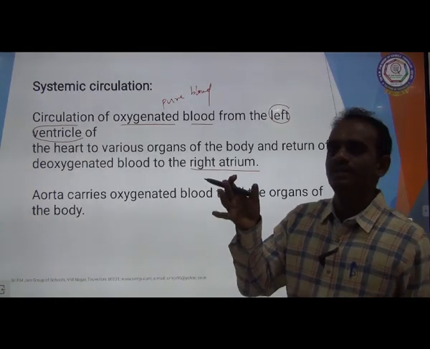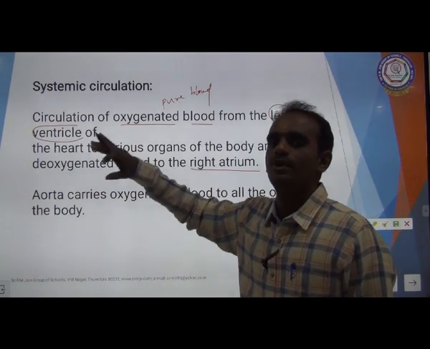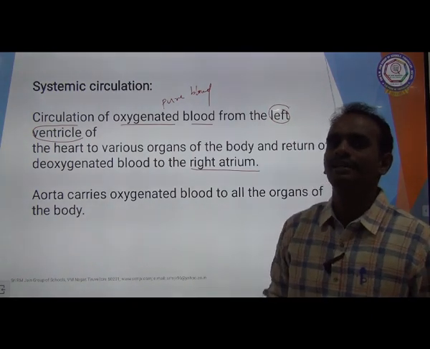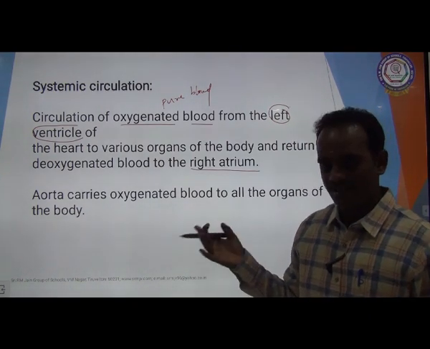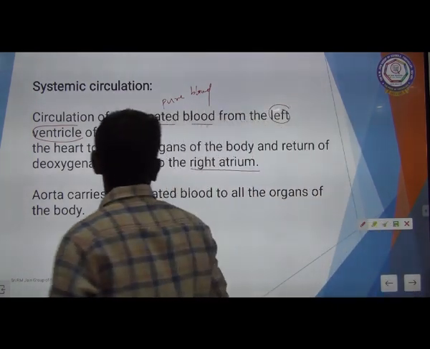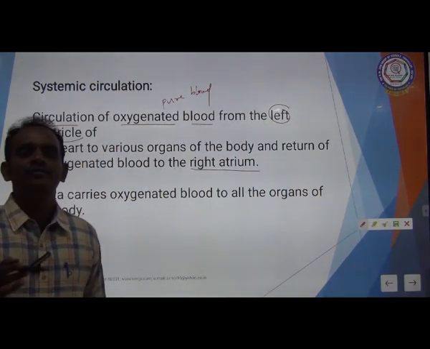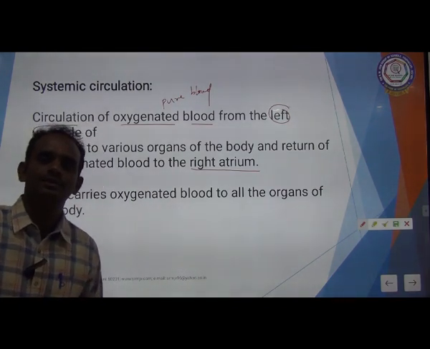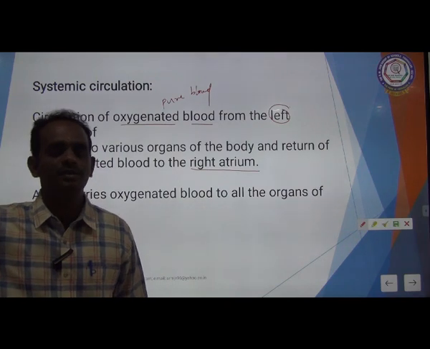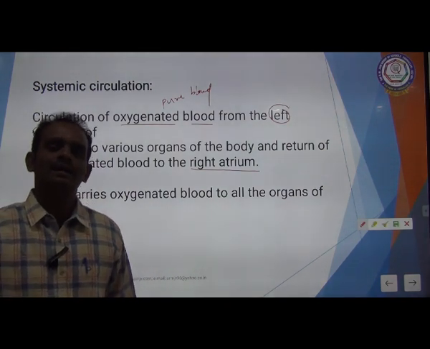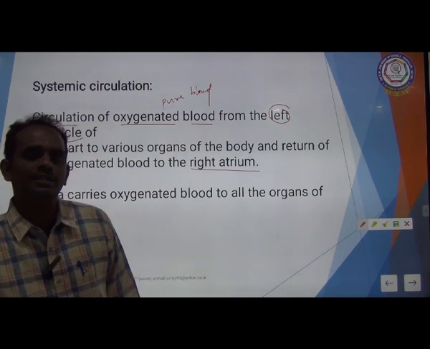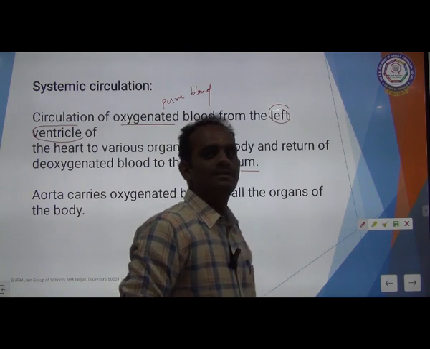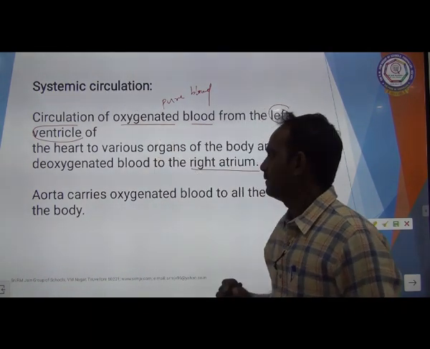The blood which goes from the heart and is transported to all parts of the body, and then returns as deoxygenated blood again to the heart, is called systemic circulation. Once again I am repeating, the oxygenated blood from the left ventricle is transported to all parts of the body, cells, body tissues, body organs, and again the same circulation receives the deoxygenated blood and it goes to the right atrium. This is called systemic circulation.